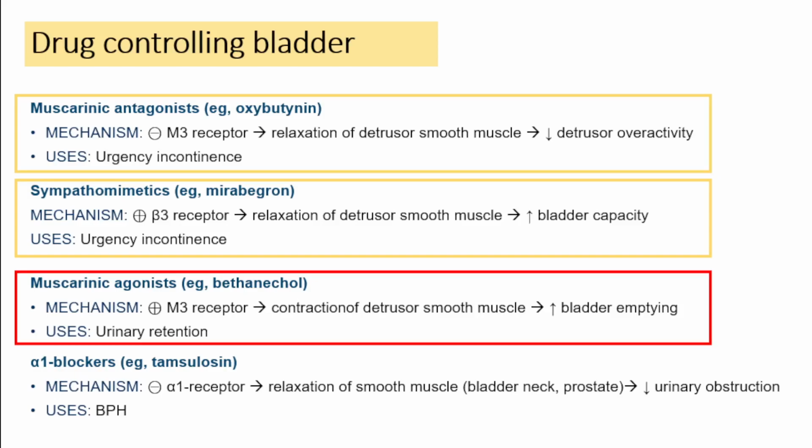The trigone, or the neck of the bladder around the sphincter, has predominantly alpha-1 receptors, and the prostate also has alpha-1 receptors. So by blocking the alpha-1 receptor, you're going to relax the neck of the urinary bladder, thereby it decreases the urinary obstruction. So urinary outflow obstruction will be relieved.